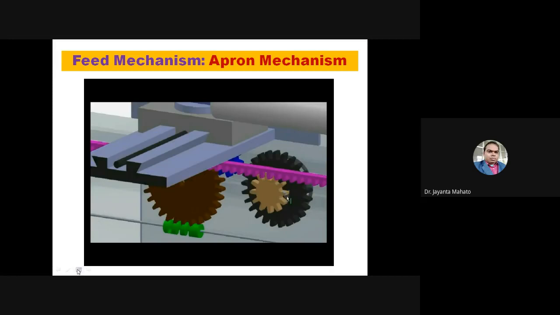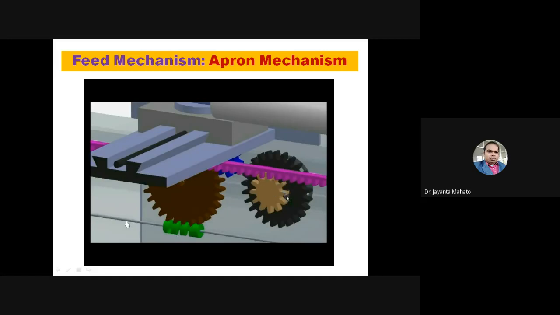This will rotate, and by rotating this, this gear will rotate. The red color gear will rotate, and this gear can be attached to this big gear, and this big gear is attached to this rack and pinion.